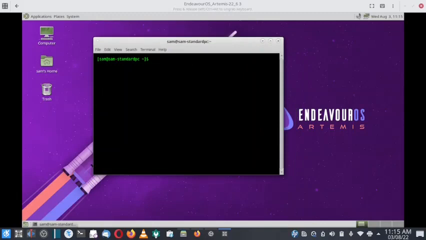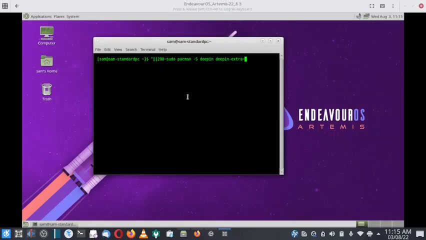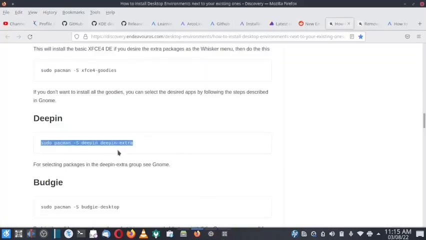Now we will paste the command that we have copied. Sudo pacman -Rs extra. Okay, now we will go back here, and sorry, we made some mistake.